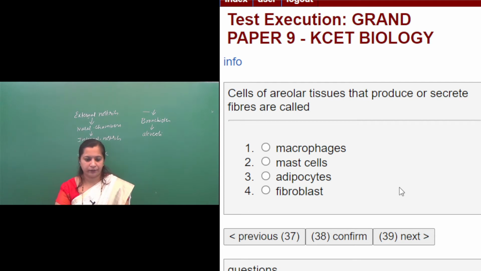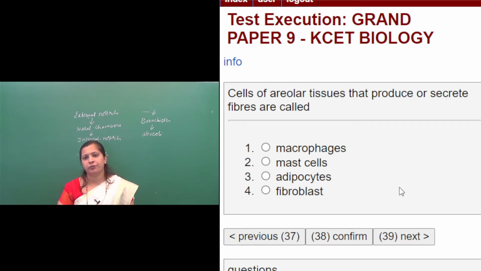Question number 38. Cells of areolar tissues that produce or secrete fibers are called: first option, macrophages; second option, mast cells; third option, adipocytes; fourth option, fibroblast. So, your areolar connective tissue, it's a loose connective tissue, no?